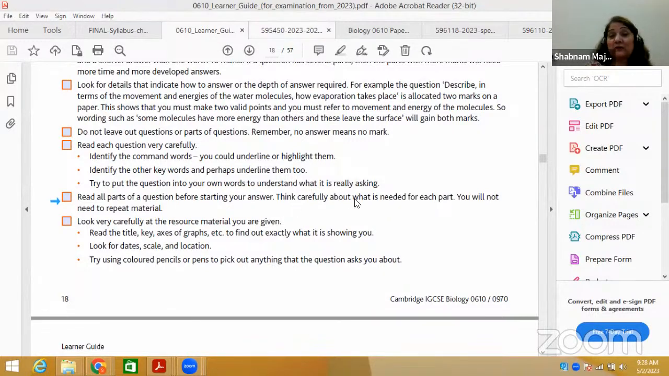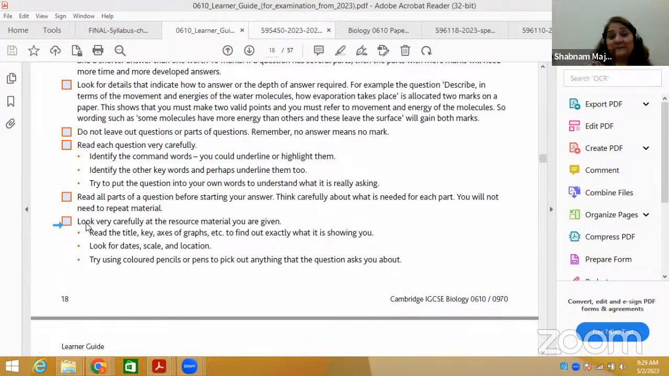Think carefully about what is needed for each part. You will not need to repeat material. There are no marks for repeating any material. Suppose they ask you to describe, it means you need to describe the mechanism or principle, in terms of description. But if they ask you to explain, you have to give the reason. Whatever the reason, you have to give an explanation, in which you must have learned "because". Because means it's the reason basically he's asking for.